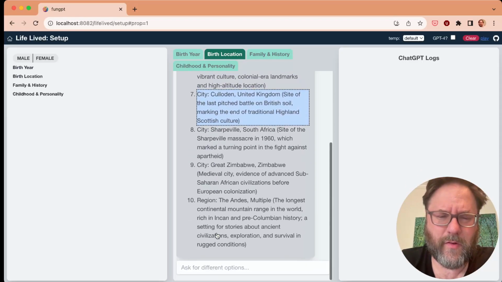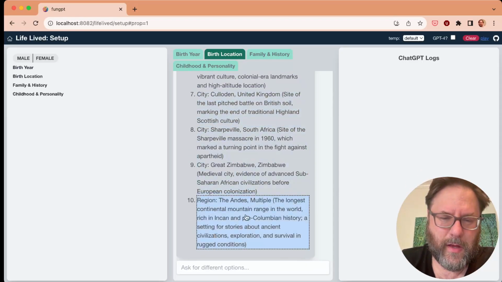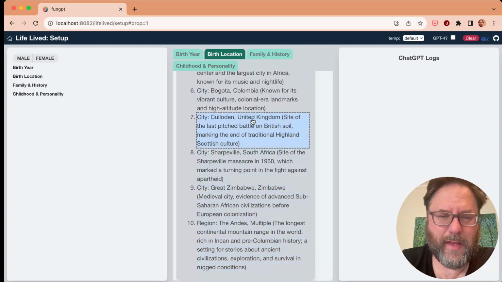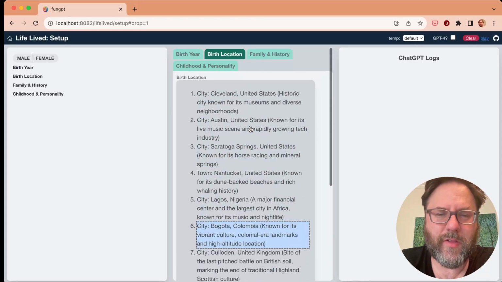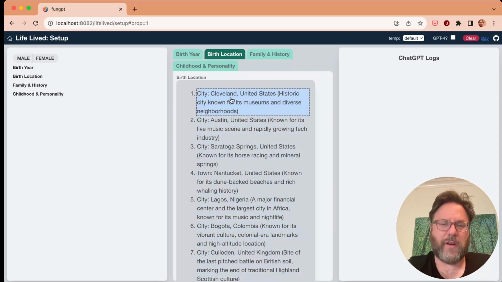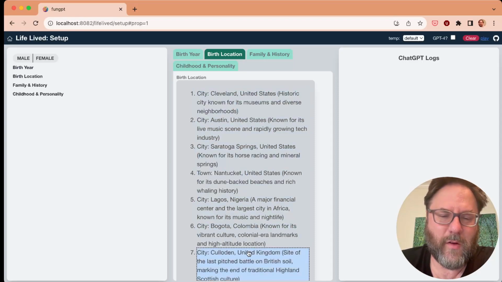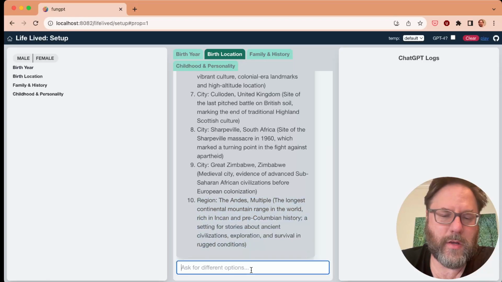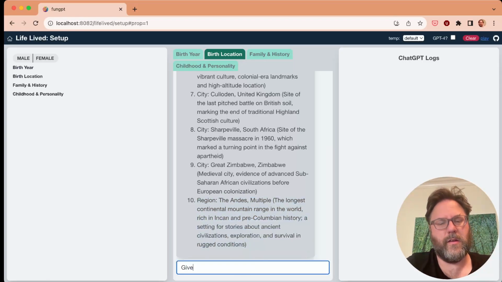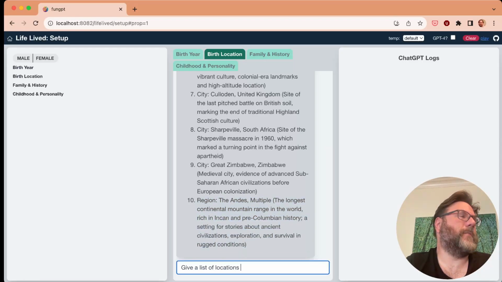So here, I think we'll start with a location this time. It will be an interesting place. So you see, there's a bunch of options here. These were all generated by GPT, but statically. There's code that just has like 100 different birth locations in it. It can generate whole new ones, but it picks a random selection for you to start out with. We could do something like, say, give a list of locations. I don't know, what would be interesting from South China.